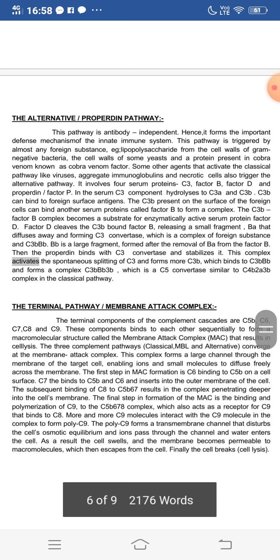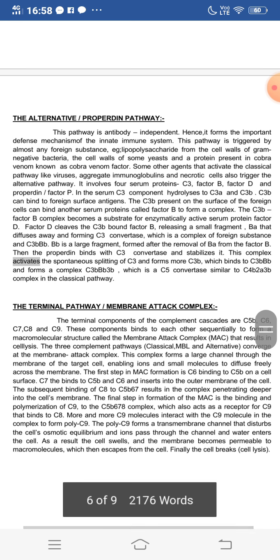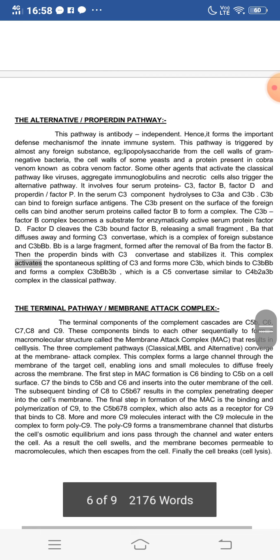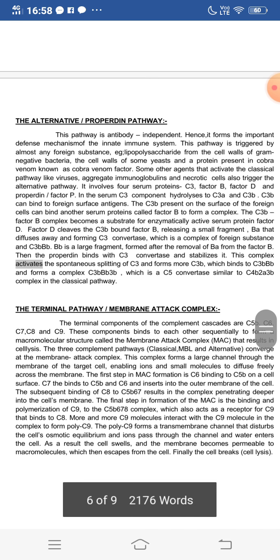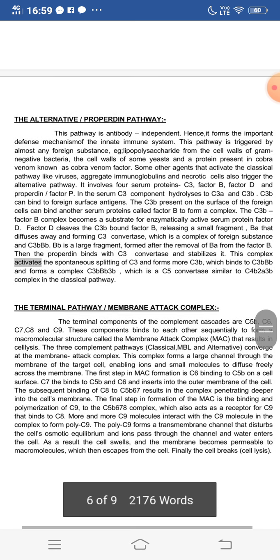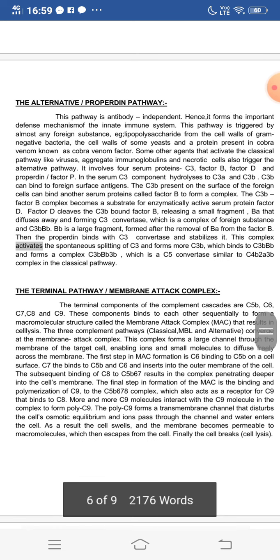Capital B small b is a large fragment formed after the removal of capital B small a from factor B. So factor B gets split up into capital B small a and capital B small b. Capital B small a diffuses away into the fluid, while C3b capital B small b forms the C3 convertase, a complex with the foreign substance. Then the properdin binds with the C3 convertase and stabilizes it.